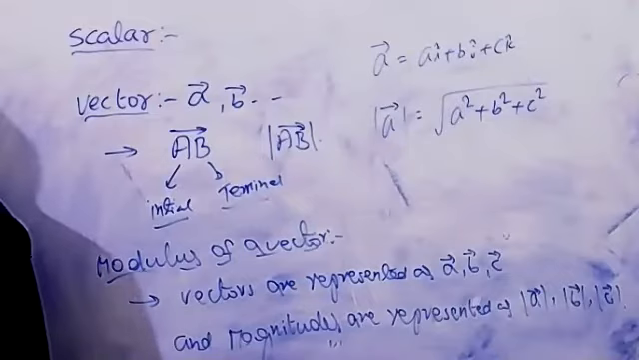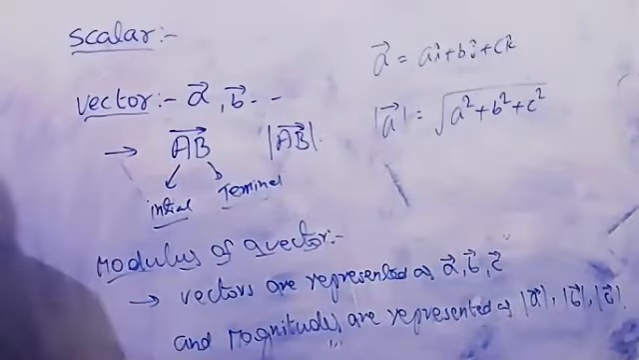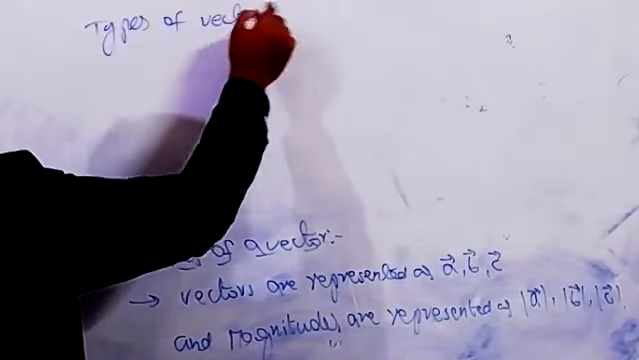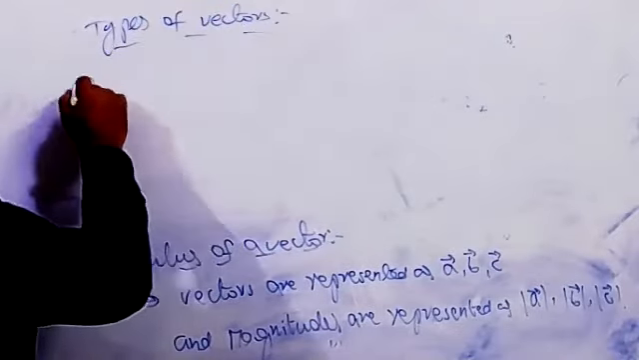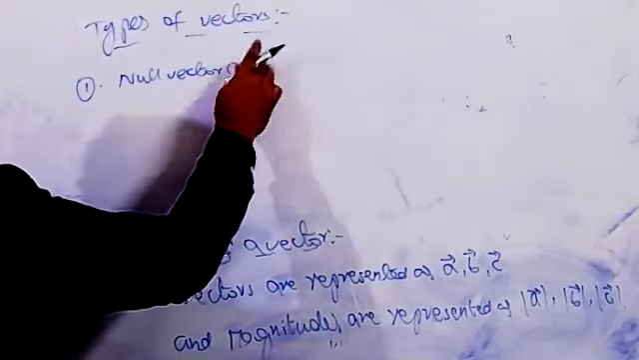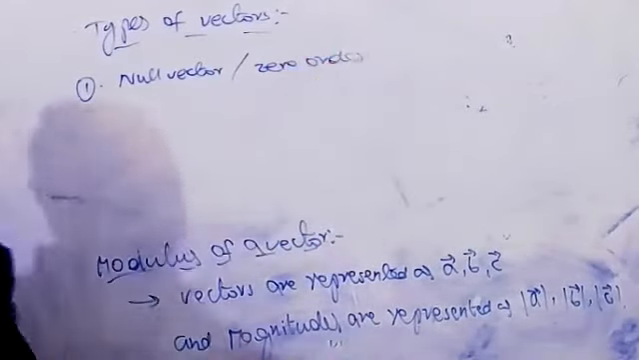For all types of vectors, write the definitions there. First one, null vector, also called zero order.